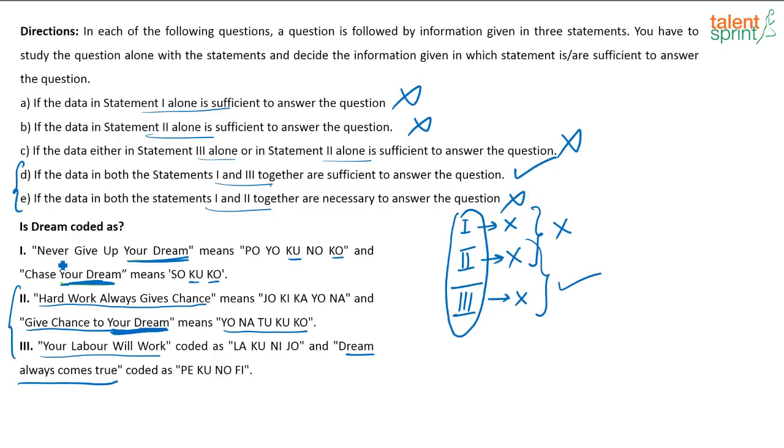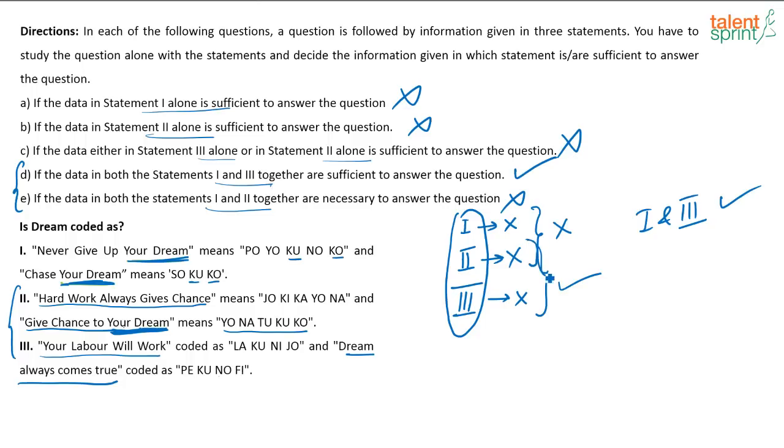Okay, so what is given here? Never give up your dream. This is statement 1, and statement 3 says dream always comes true. You can check both of those and find out what is the code for dream. So 1 and 3 will be your correct answer. Remember, when such questions come, check the options as well. That will help you arrive at the answer faster.